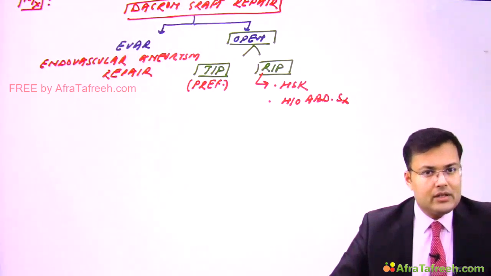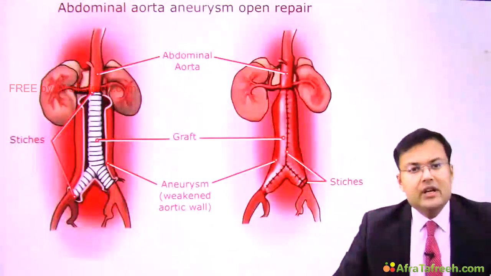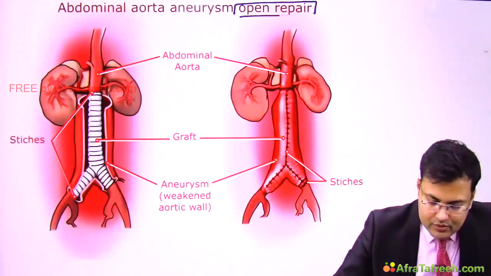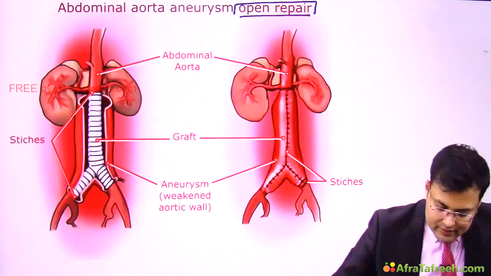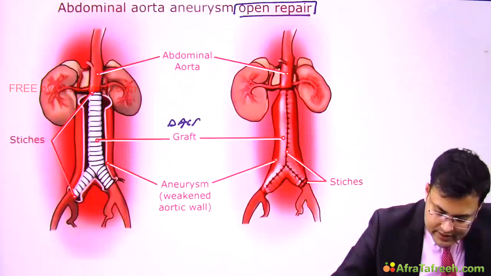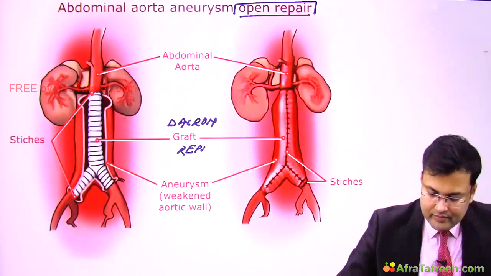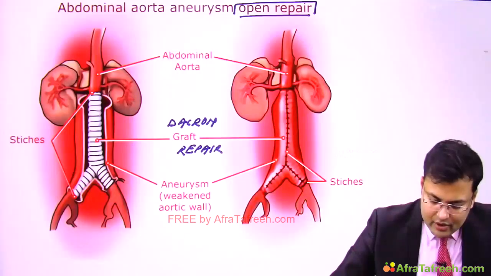Now see how it's done. Here you can see the abdominal aortic aneurysm open repair. We are using a graft. What's the name of this graft? It's the Dacron graft repair. Clear?